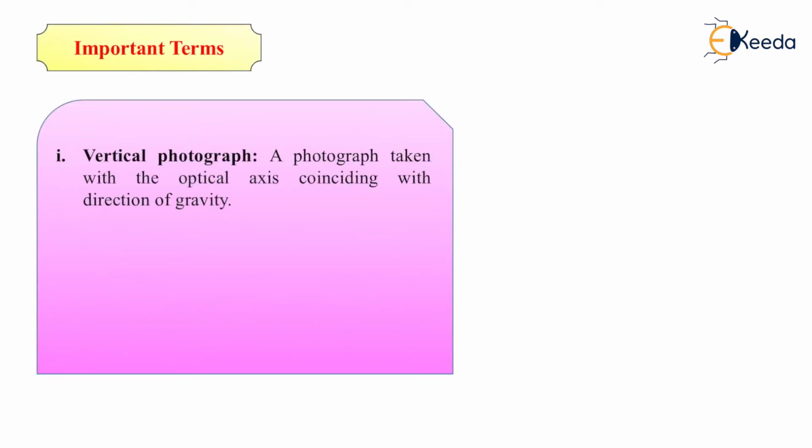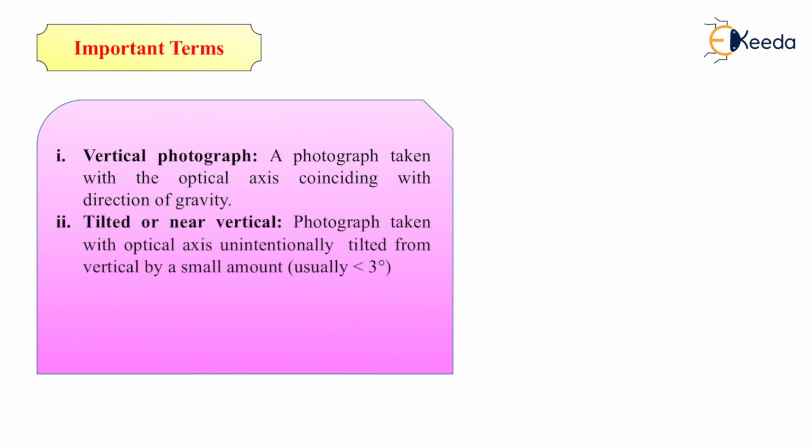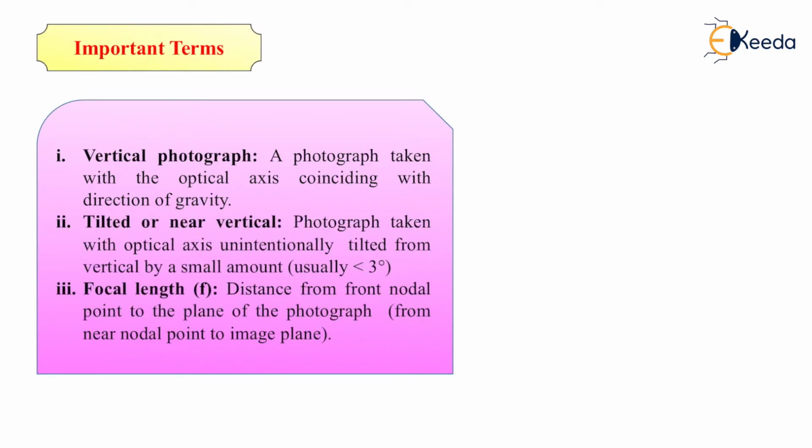First is vertical photograph: a photograph taken with the optical axis coinciding with the direction of gravity. Then comes tilt or nearly vertical: a photograph taken with the optical axis unintentionally tilted from vertical by a small amount, usually less than 3 degrees. Next term is focal length. What is focal length? It is the distance from the front nodal point to the plane of the photograph. That is your focal length.